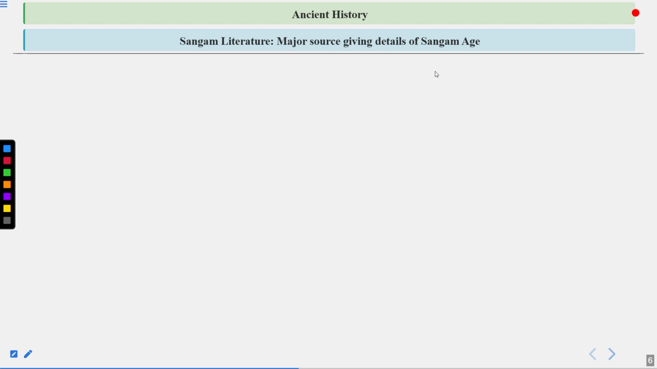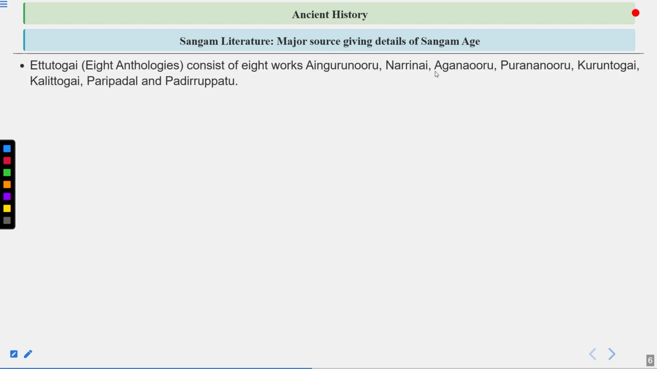Let's talk more on Sangam literature, major source giving details of Sangam age. So, Ettuthogai, 8 anthologies, consist of 8 works: Ainkurunuru, Natrinai, Akananuru, Purananuru, Kuruntokai, Kalittokai, Paripadal, Padirruppattu. So these are some of the other works, and these are called the 8 works consist under Ettuthogai, that are 8 anthologies.